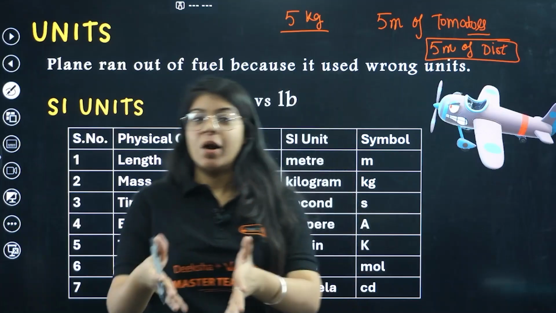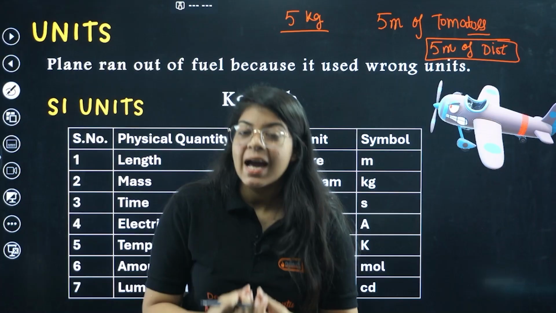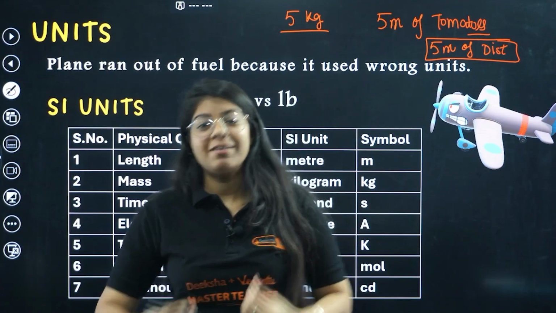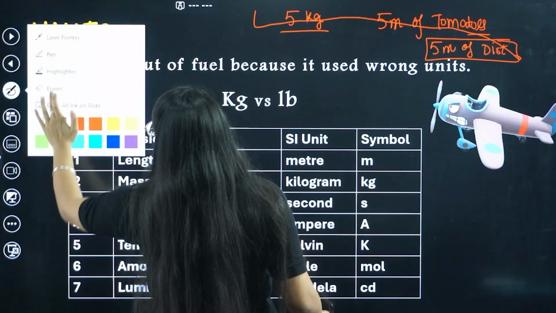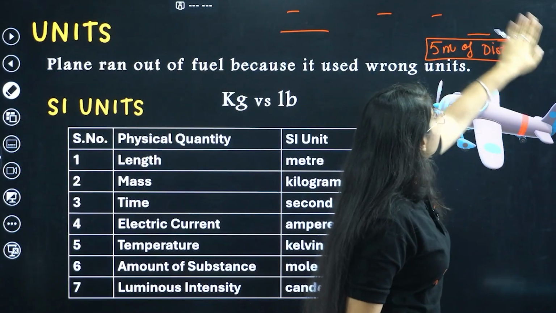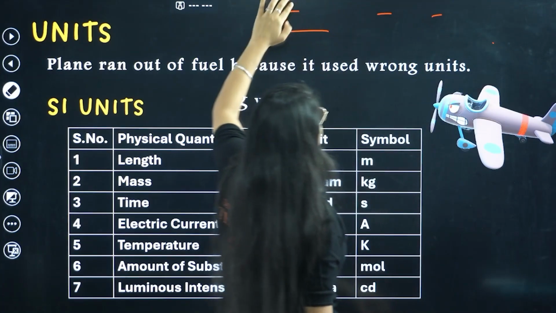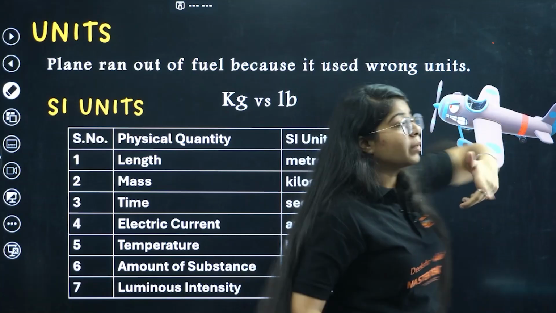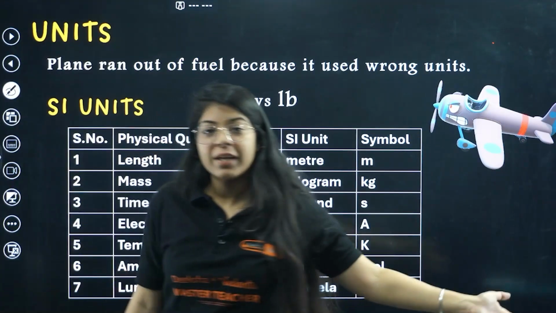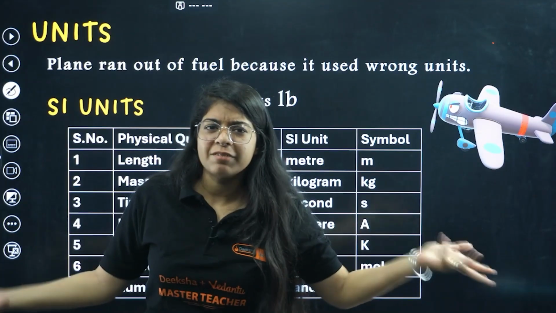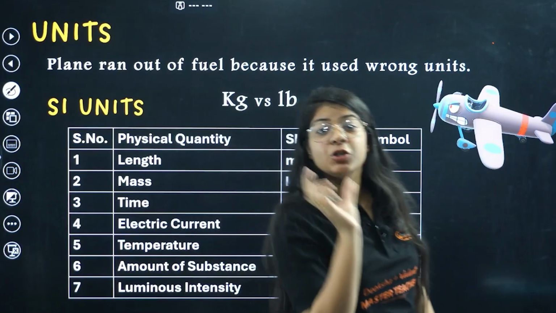So every quantity, distance, weight, time, has a different unit with which we define it. If I tell you get me 5 tomatoes, you will say, okay, I'll get you 5 tomatoes. But what do you think I told you? 5 number of tomatoes, 5 kg of tomatoes, 5 gram of tomatoes, 5 quintal of tomatoes, right? So you'll have to ask me 5 what? 5 number of bananas or 5 kg of bananas? So that is what our units are.